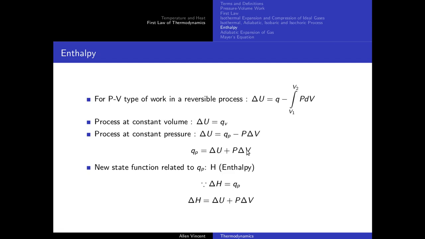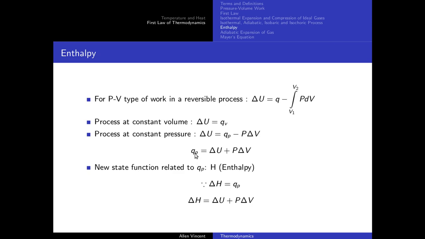Okay, now as you can see, heat at constant volume is related to a state function, which is change in internal energy. But here QP is related to two different terms. Now can I bring in another state function? Yes. So we define a new state function which we call enthalpy. Okay, so change in enthalpy is the heat at constant pressure.